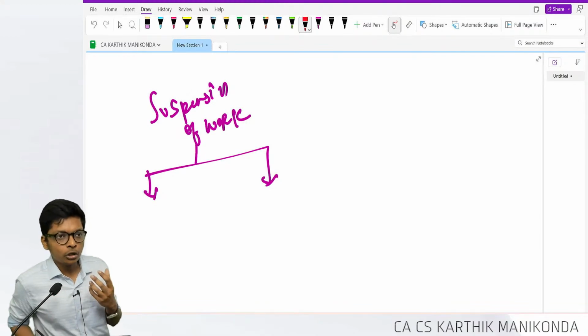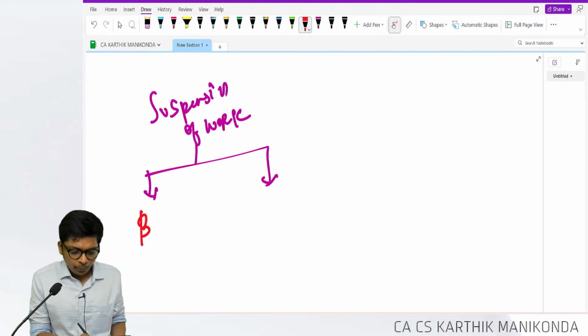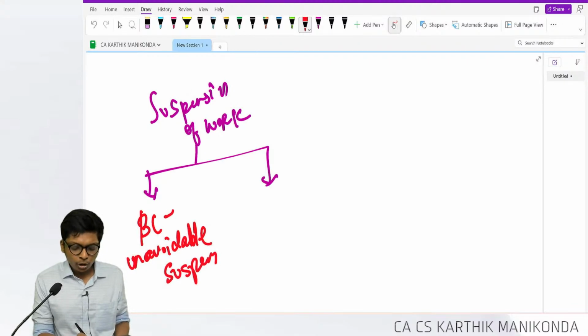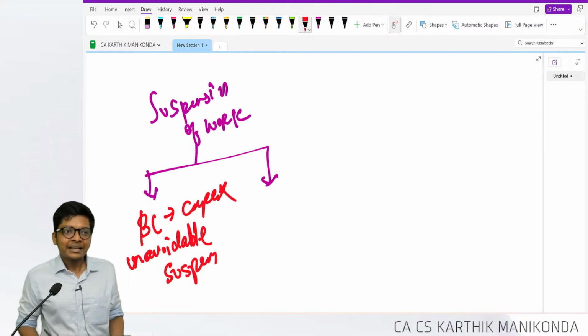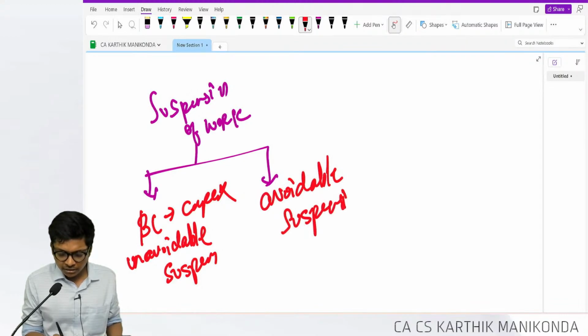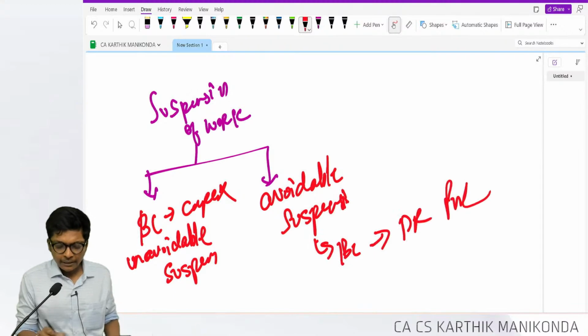Is it in my control? No. That time, if it is an unavoidable suspension, then borrowing cost I can continue to capitalize. If it's an avoidable suspension, then borrowing cost will be debited to my P&L account.